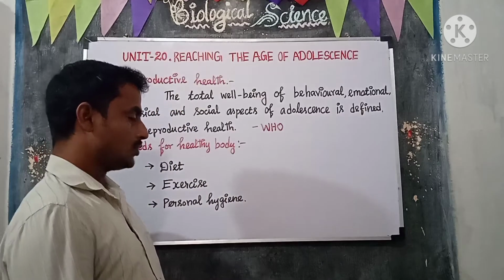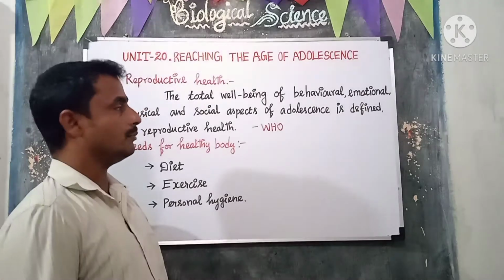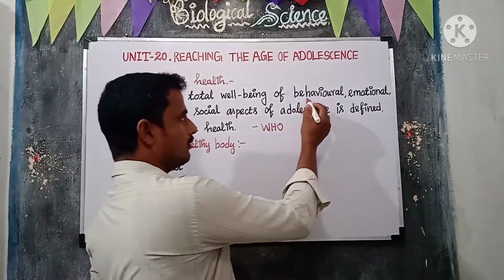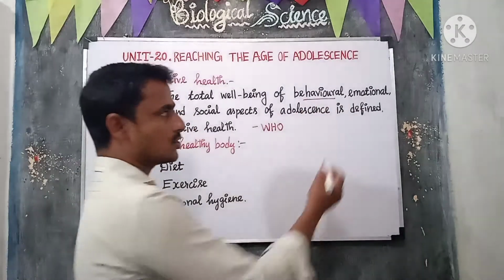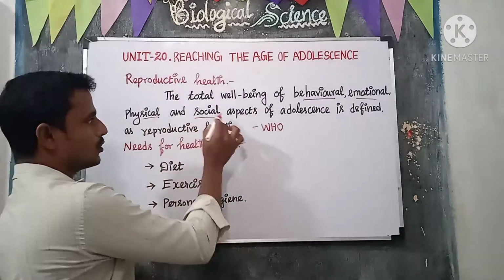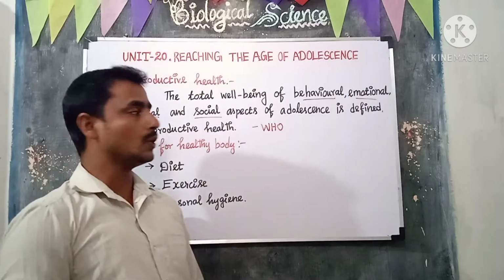According to WHO, reproductive health means the total well-being of behavioral, emotional, physical and social aspects of adolescence.